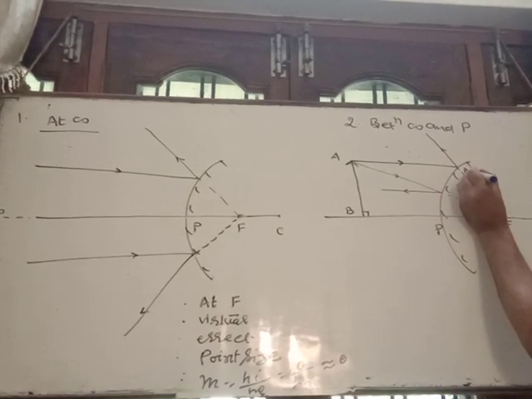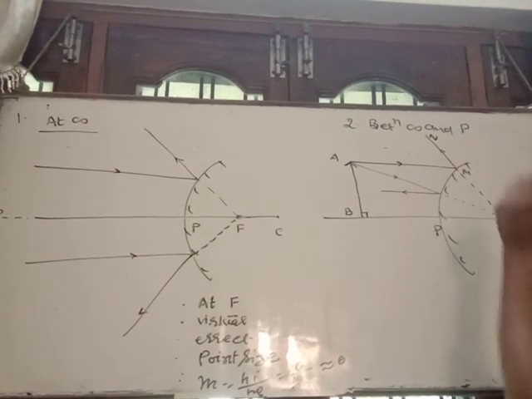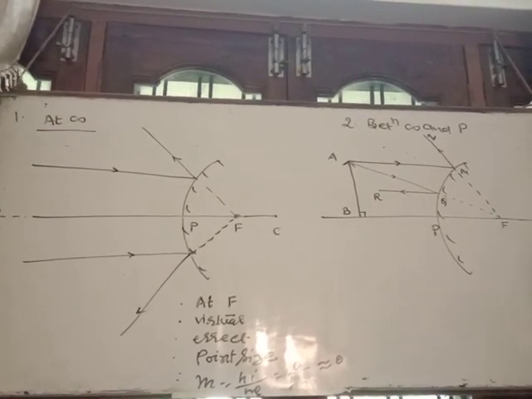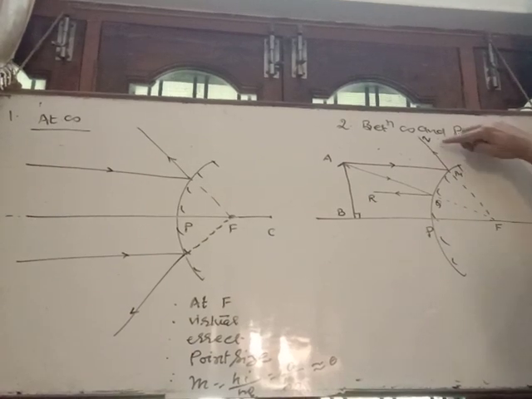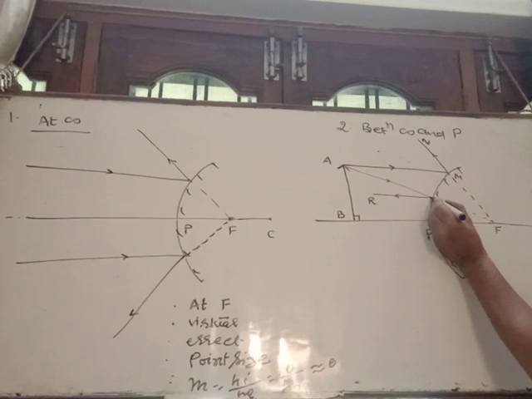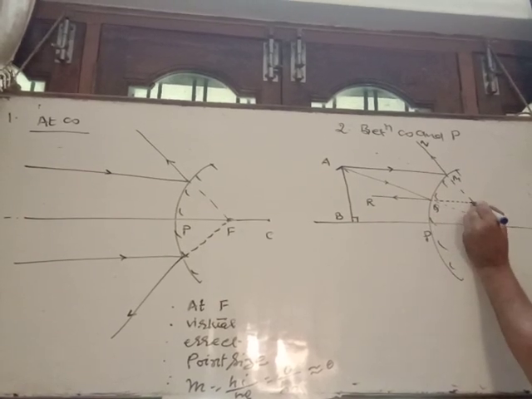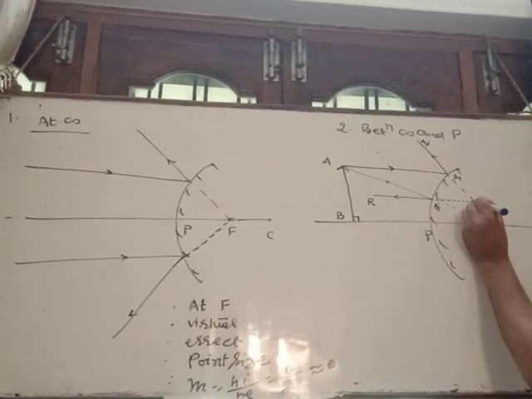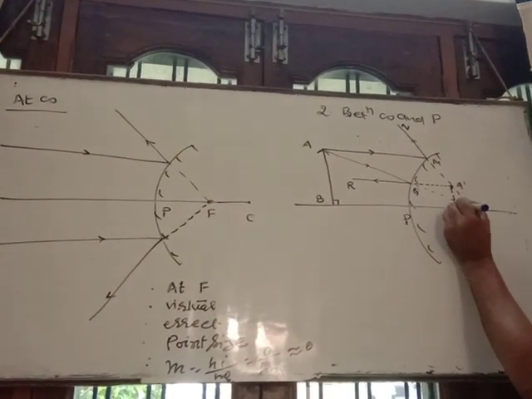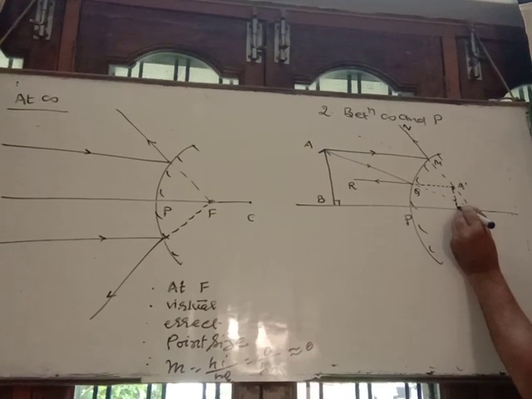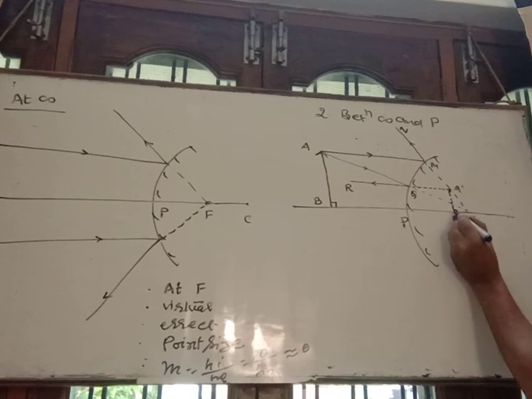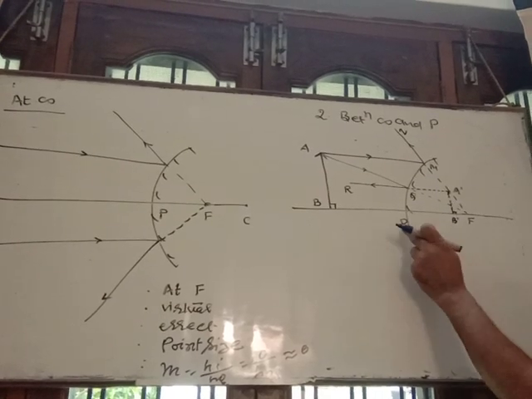So here suppose it is M, N, Q, and suppose here R. See here we have two reflected rays, MN and QR. If we extend both reflected rays in the reverse direction, then they appear to meet at, suppose, A dash. Here it is B dash. A dash is the corresponding point of A. So the image appears to form between pole and focus.